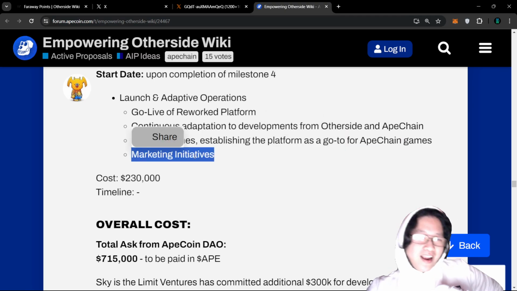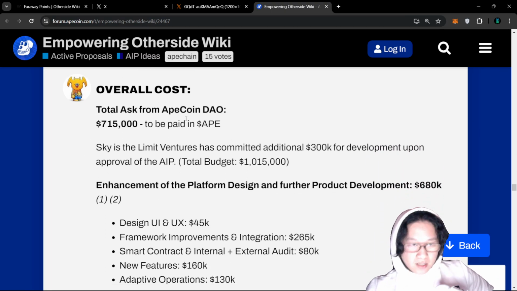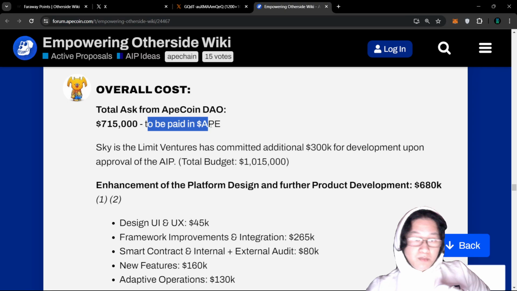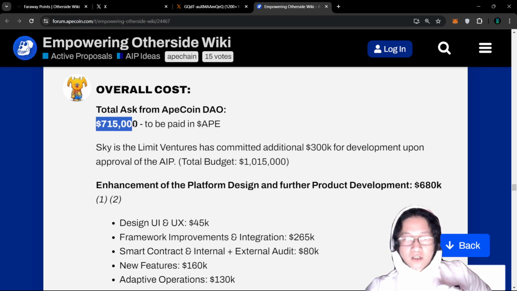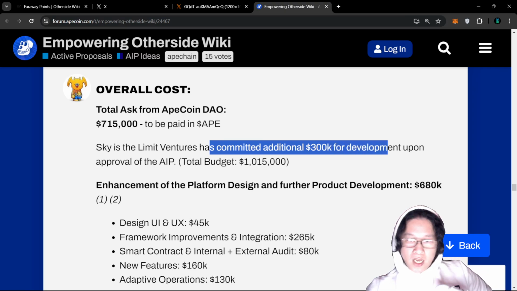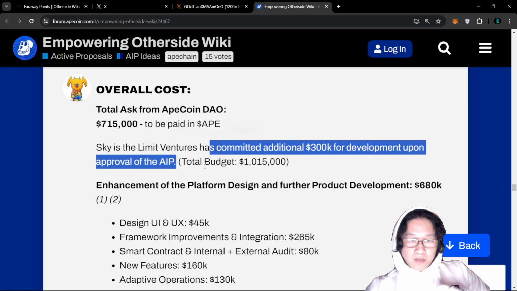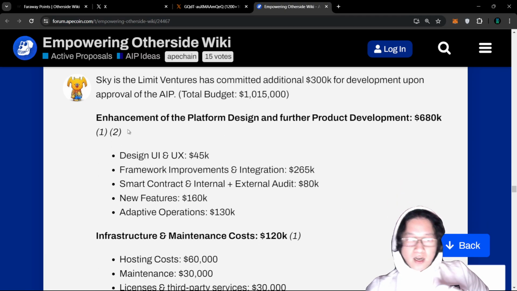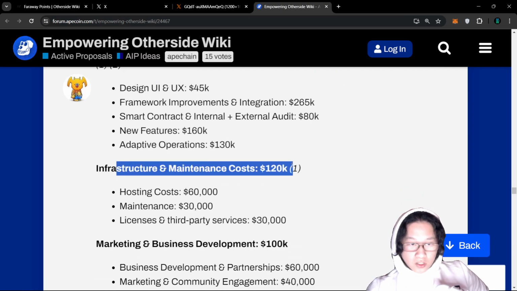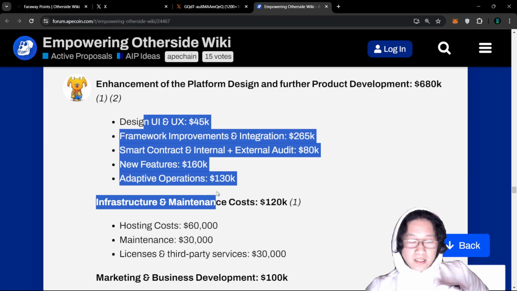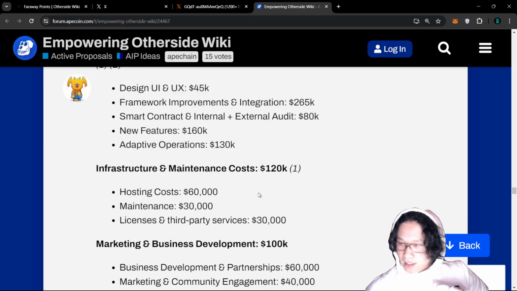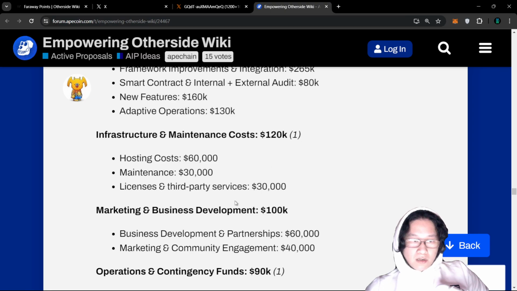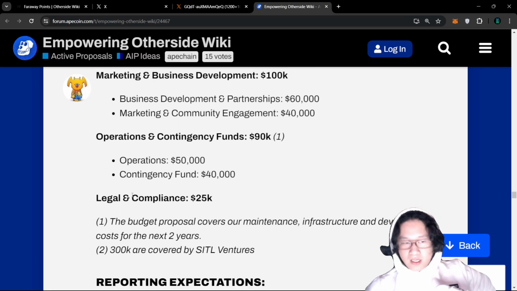So let's get to the very end, right? The overall cost from the DAO to be paid in Apecoin is around $715,000, right? And again, Sky is the limit. Ventures has committed about the other 300,000 for development upon the approval of the AIP. So the total budget's about $1 million, right? So again, they have a line item breakdown of the platform, the infrastructure, all that stuff is inside of the AIP. So I will link this in the description below. Kind of goes over everything from marketing, operations, as well as, of course, legal.